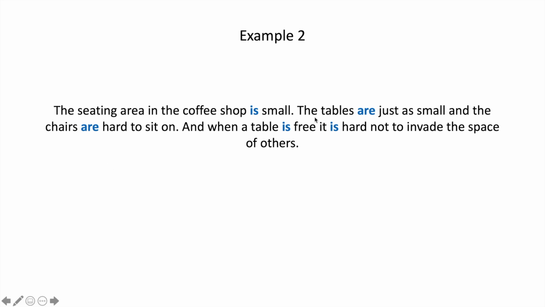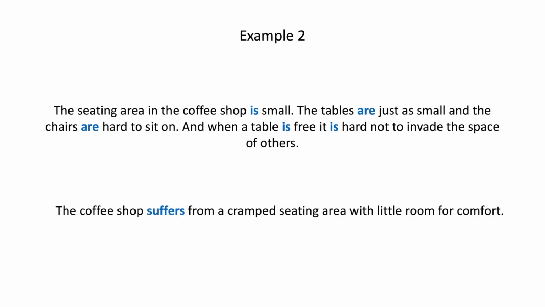If and when you need to reiterate something or use the same word, you want to try and find a synonym to that word so that you're not constantly repeating that word, because your reader is eventually going to check out on you and they're not gonna retain what you're trying to say. And your opinion is valid and important, so spice it up. The sentence now reads, "The coffee shop suffers from a cramped seating area with little room for comfort." This sentence cuts out unnecessary words from the previous sentence and directly addresses the issue.